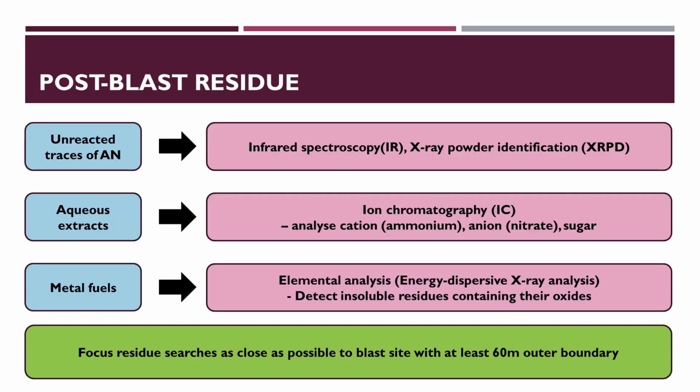Primary residue is unreacted traces of ammonium nitrate, identified by IR and X-ray powder diffraction. Ion chromatography analyzes the cation ammonium, the ion nitrate, and sugar. Elemental analysis is used for metal fuels to detect insoluble residue containing their oxide. Focal residue search is as close as possible to the blast site, with at least a 60-meter outer boundary.